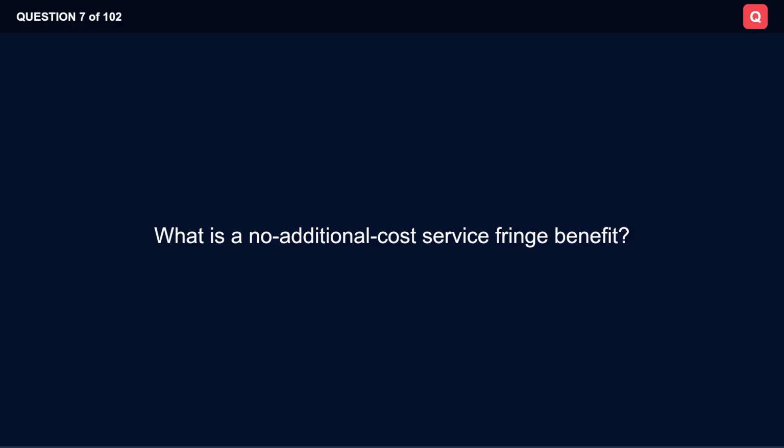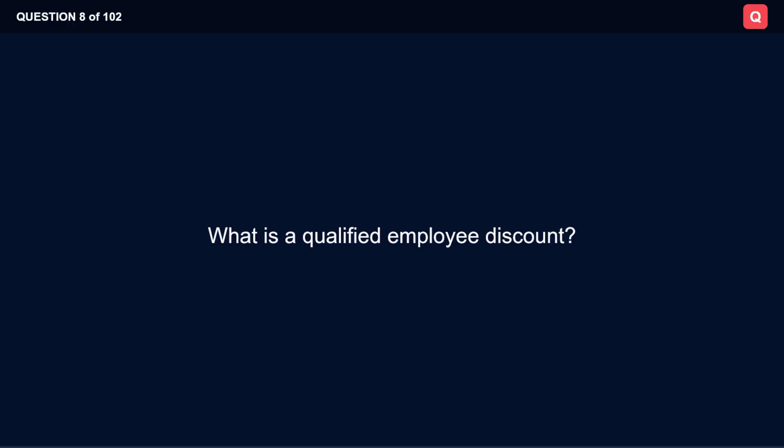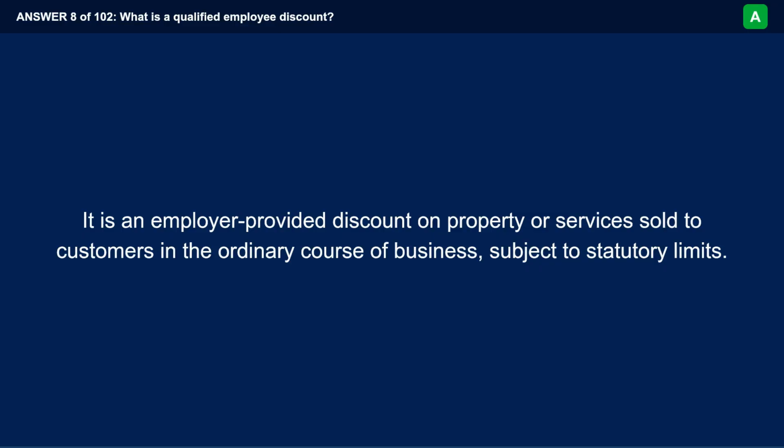What is a no additional cost service fringe benefit? It is an employer-provided service offered to employees at no substantial extra cost when the employer already sells that service in the ordinary course of business. What is a qualified employee discount? It is an employer-provided discount on property or services sold to customers in the ordinary course of business, subject to statutory limits.